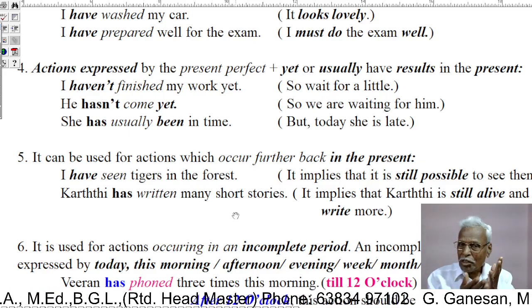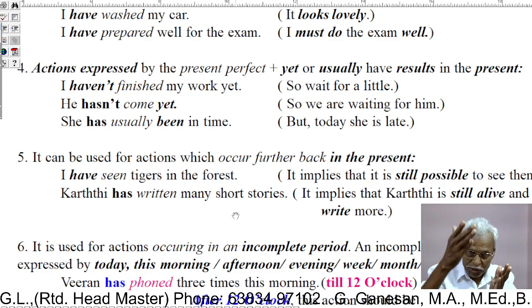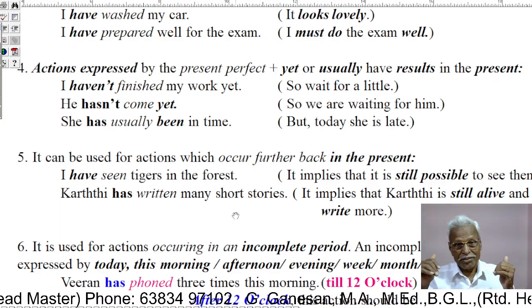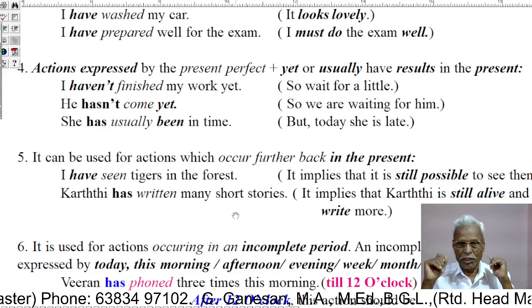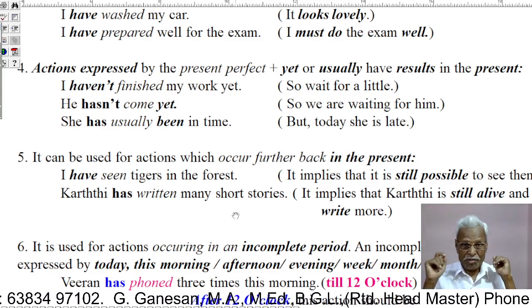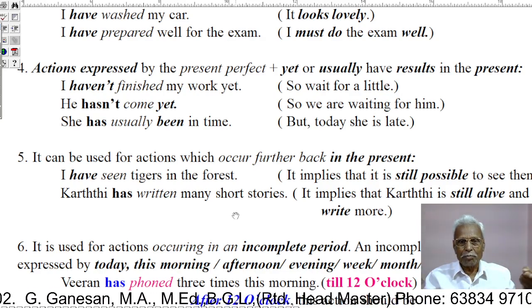It implies a strong connection with the present.